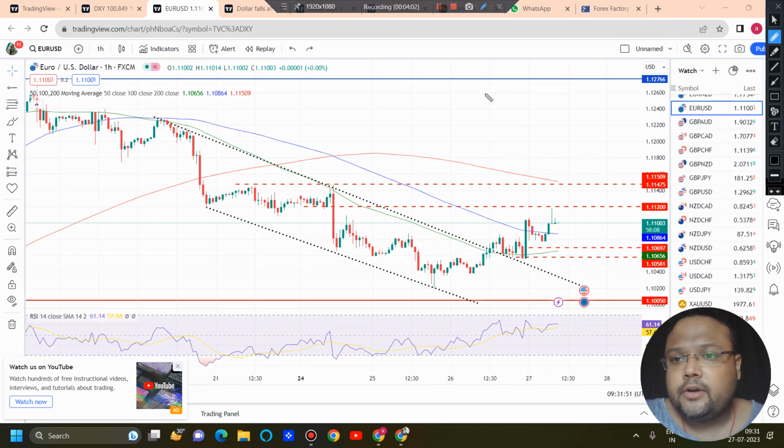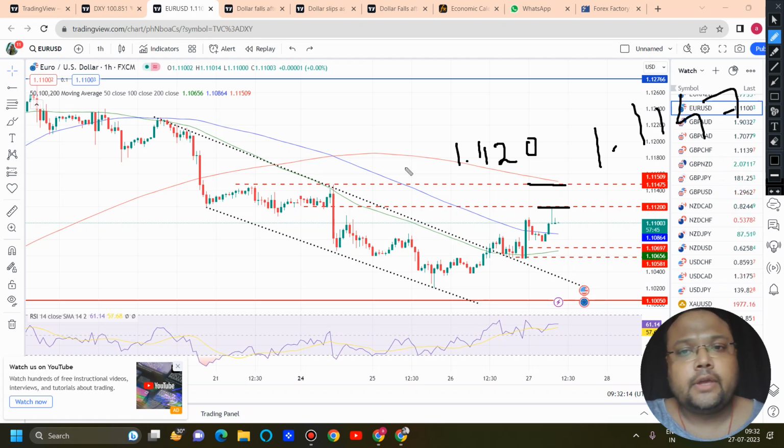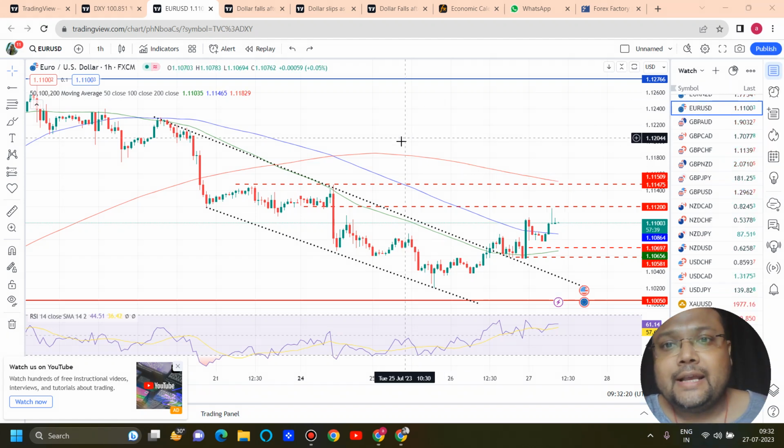If Euro USD crosses 1.1120 during the day, especially before the US session, and you see the market is also accompanied by volume, then you can look for a buy position, and your next target will be 1.1147. So if you take a buy above 1.1120, 1.1140 will be your next target.